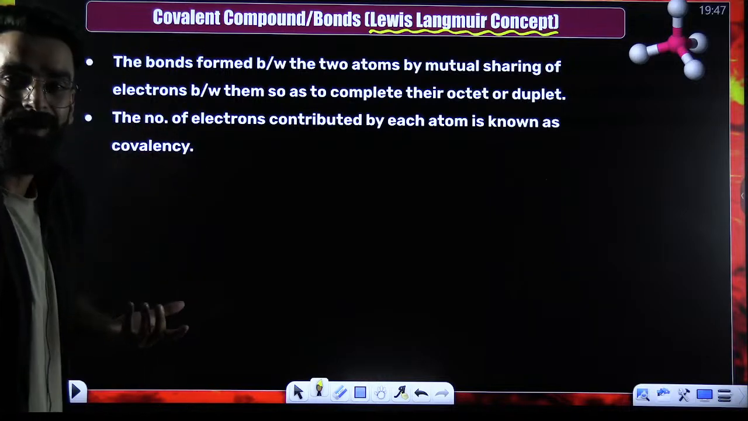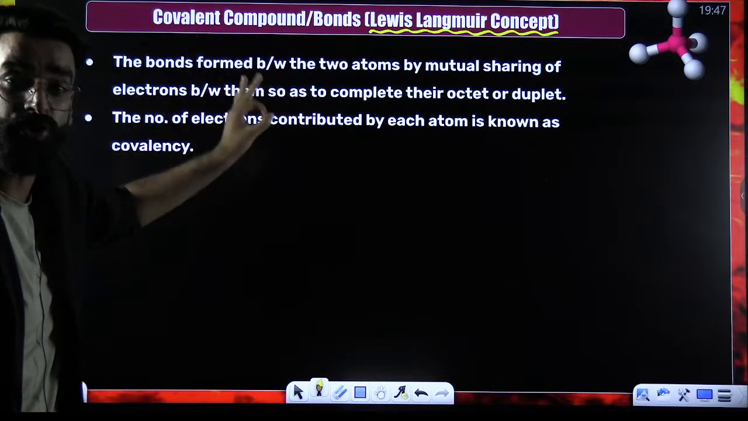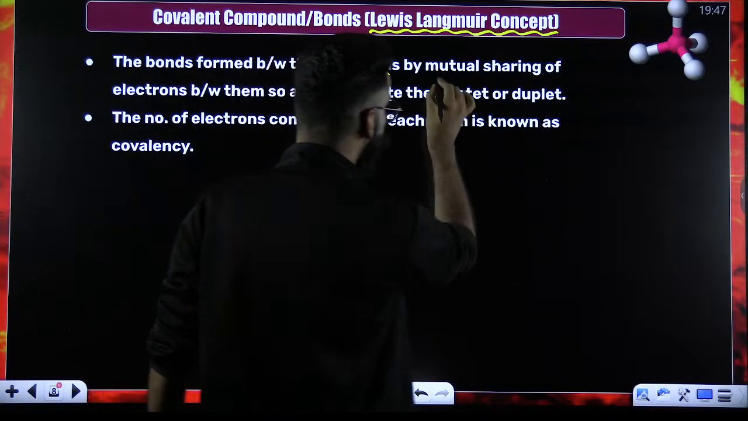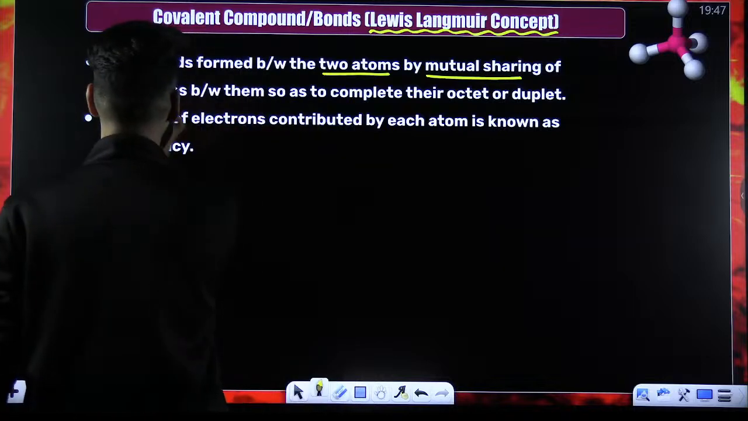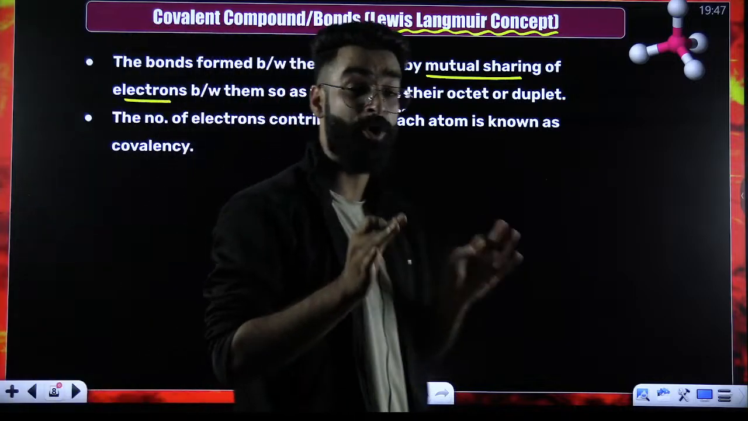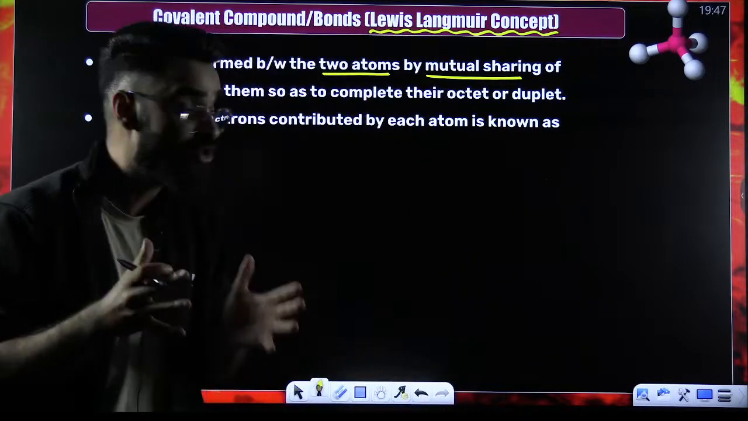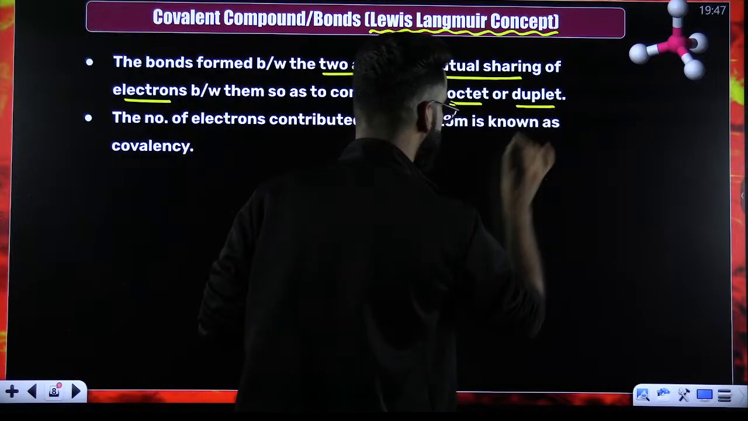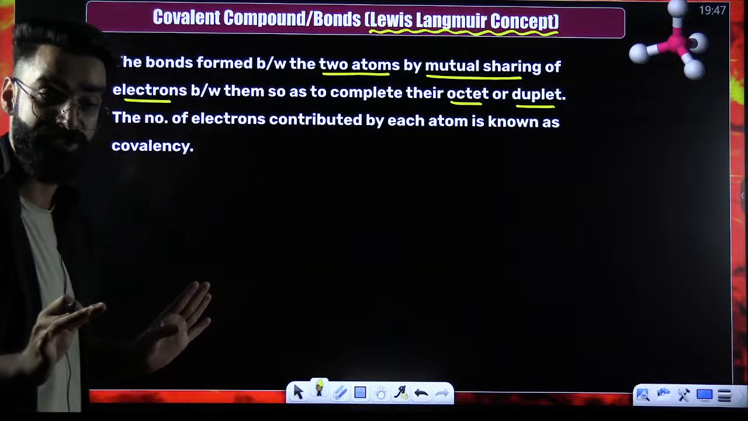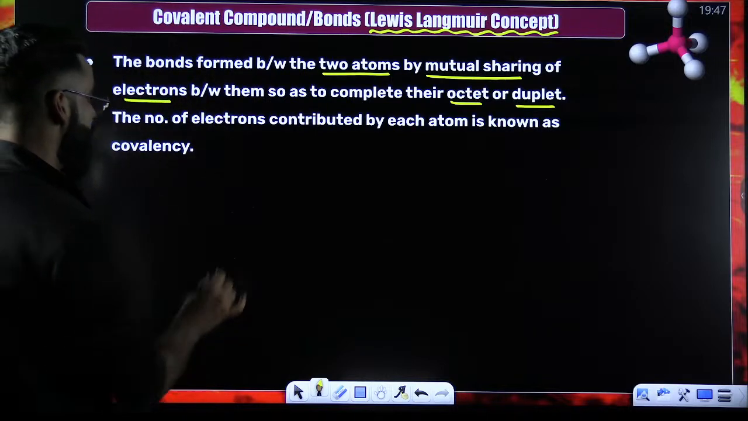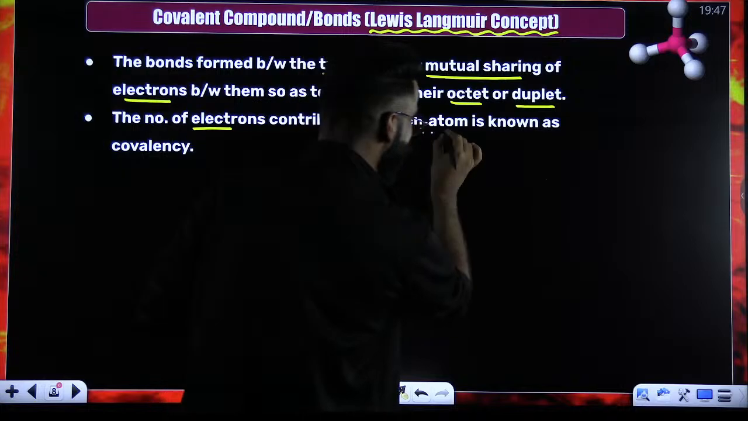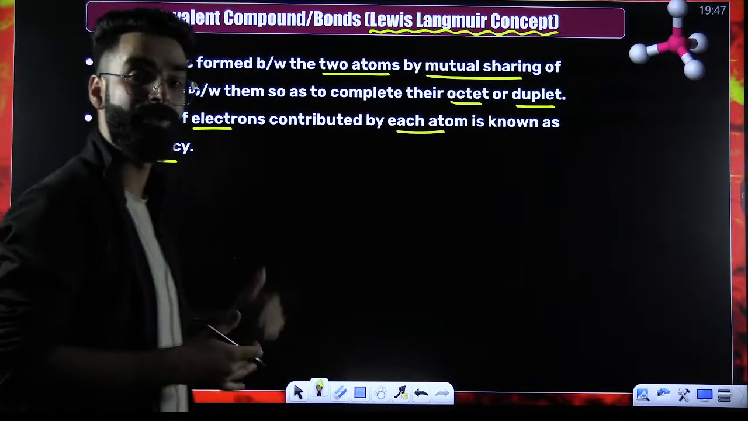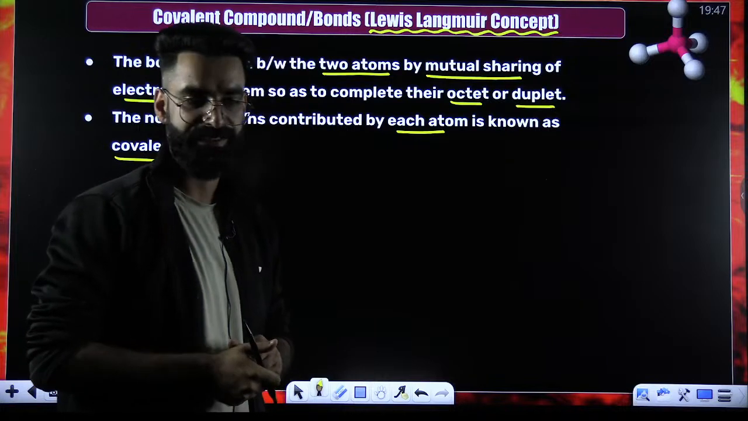As per this particular theory, a covalent bond is formed between the two atoms by the mutual sharing of electrons, just to complete their octets or duplets. And the number of electrons contributed by each atom is something which you call covalency. Now, what is meant by all this? Let's try to understand this in detail.